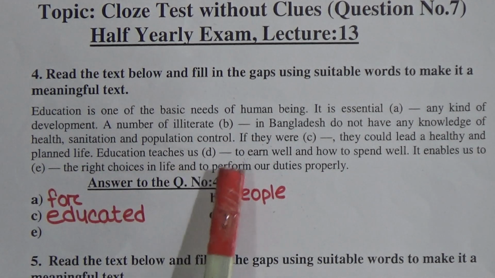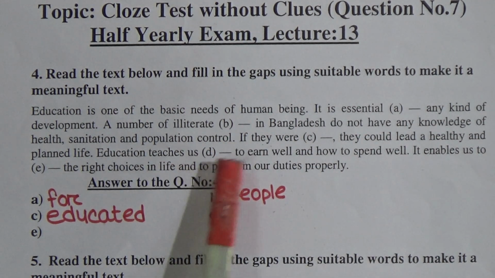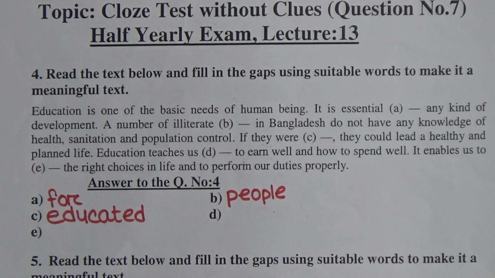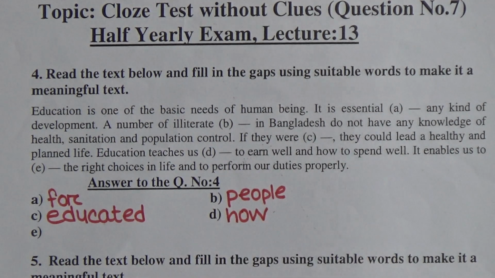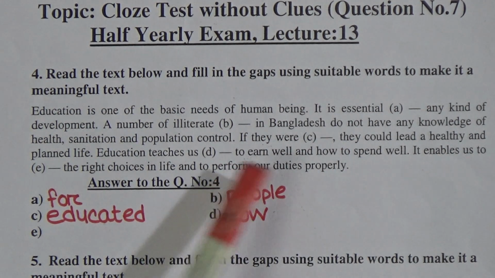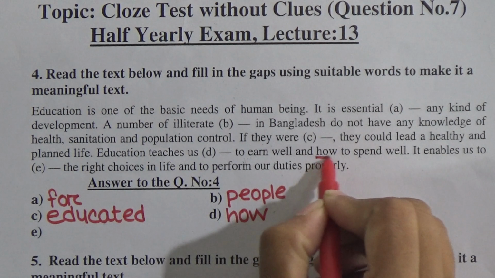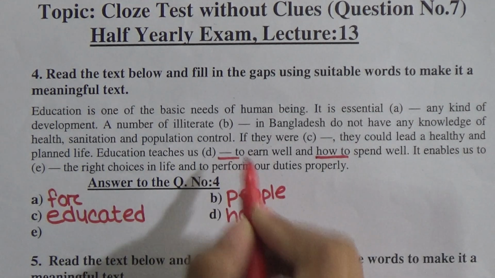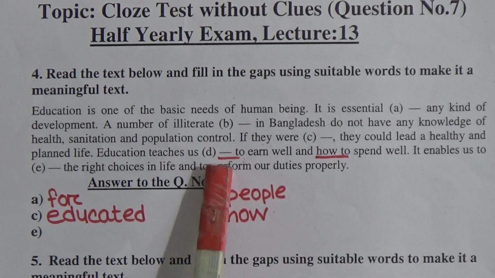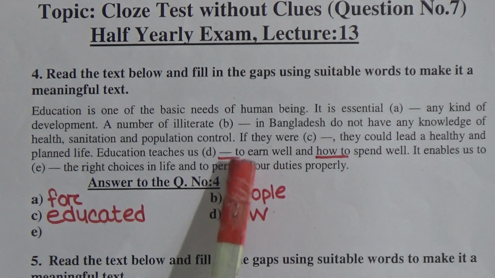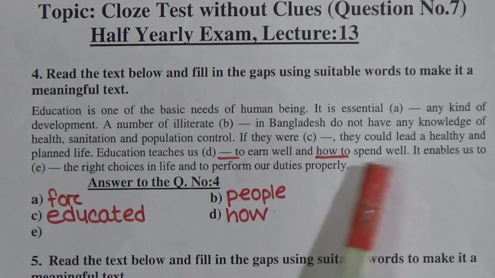Education teaches us dash to earn well and how to spend well. So here we have to write how to earn well. If we have knowledge, then we can understand how to earn well and how to spend well. Students, look here, you can understand before and after and, it will be similar. So after and we find how to spend well. So we have to use here how, because we find to earn. Infinitive is given, so we have to use how to earn well and how to spend well.